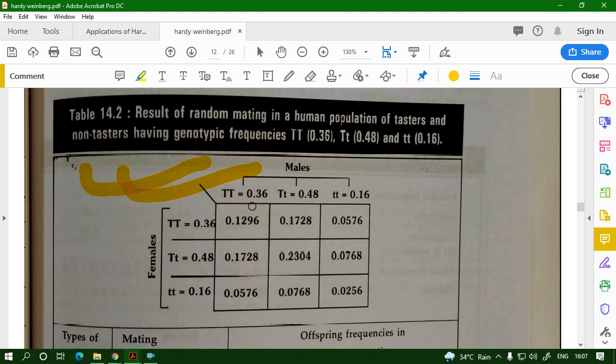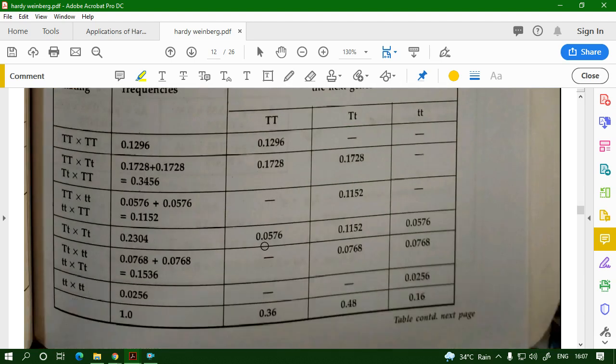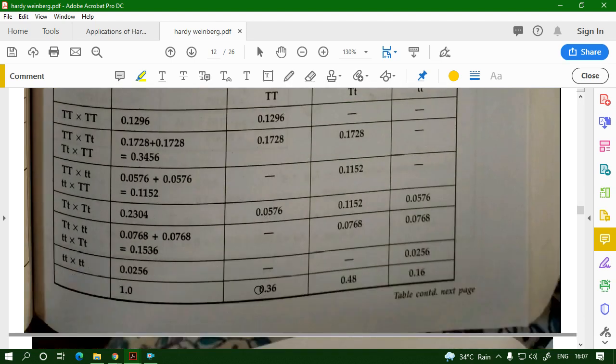So this population was not in Hardy-Weinberg equilibrium. So when they multiplied these values together in the square, you get this value. In the next generation, you see the values remain the same.